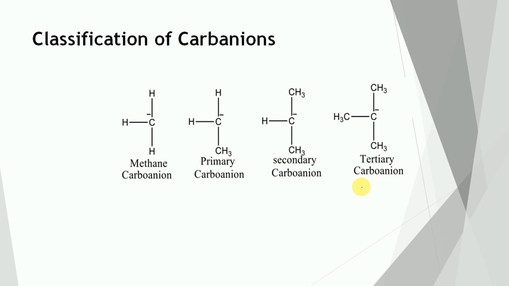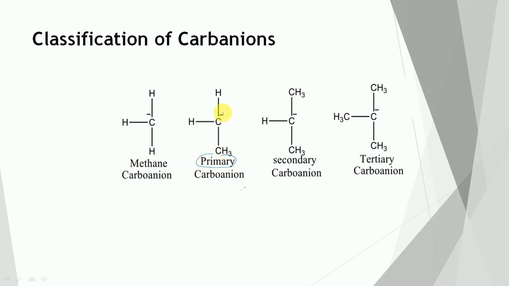Classification of carbanions. The carbanions are classified as primary, secondary and tertiary carbanions according to the negative charge carried by the primary, secondary and tertiary carbon. So this one is the primary carbanion.